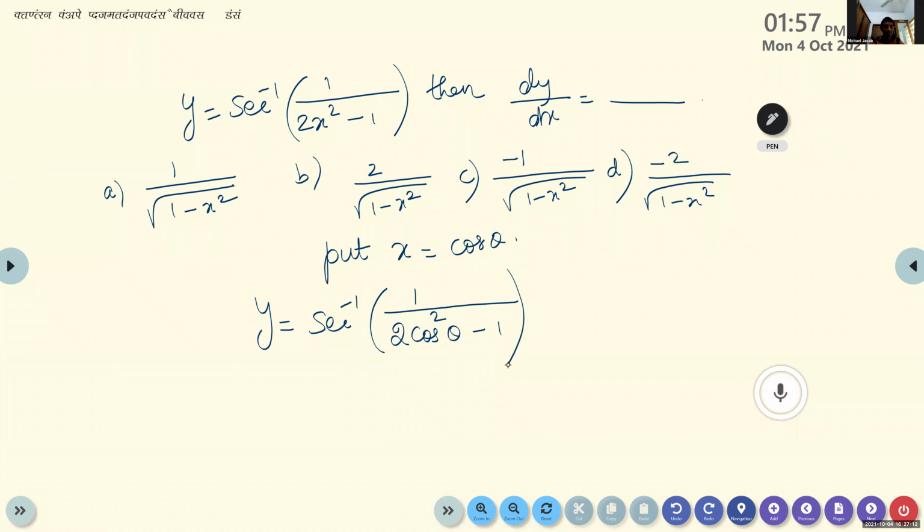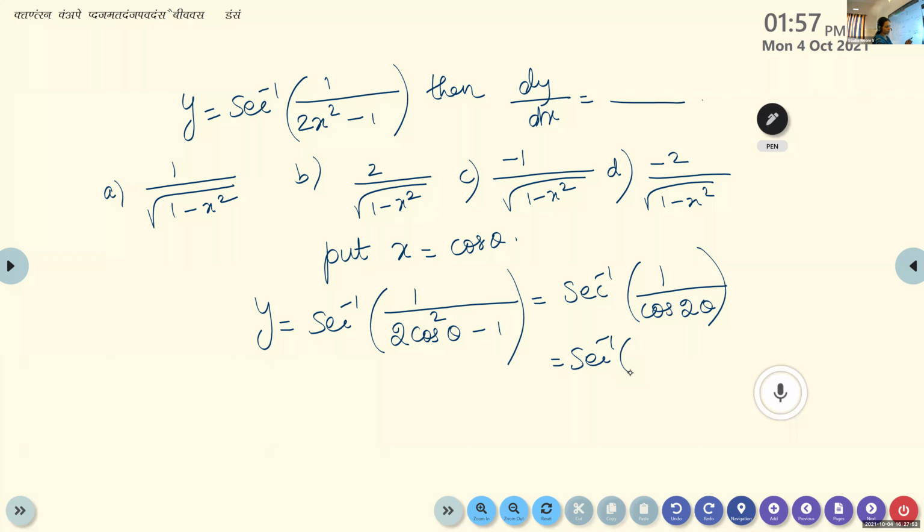Sine square theta, 2 sine square theta. No. 2 cos square theta minus 1. Srihari? Atul? Cos 2 theta. Yes, it is cos 2 theta. Cos 2 theta is 2 cos square theta minus 1. So which will be same as sec inverse of what is 1 by cos?